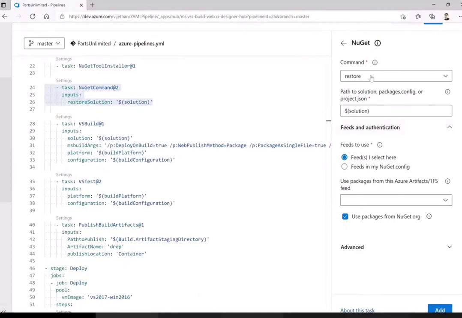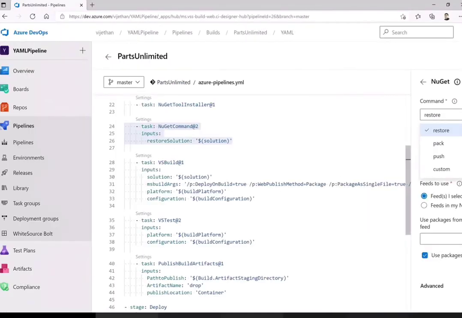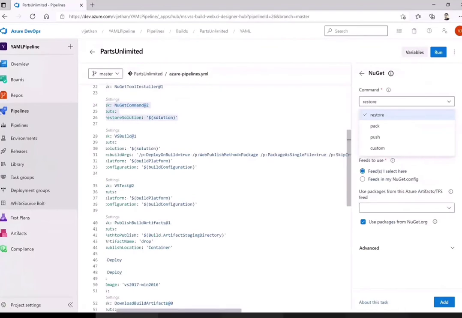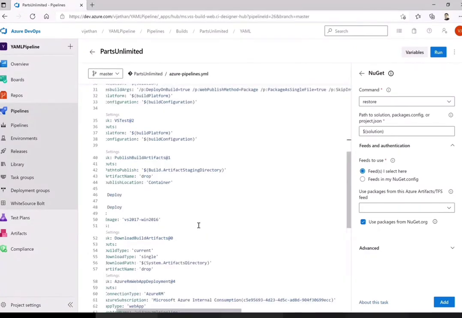So exactly what command I want to run, let me bring it back, otherwise it will not show the commands. Okay, so it is giving me what kind of commands I want to run on this NuGet package manager. Again, this is exactly the same. The only thing is I'm running this through a command line now rather than running through a task.